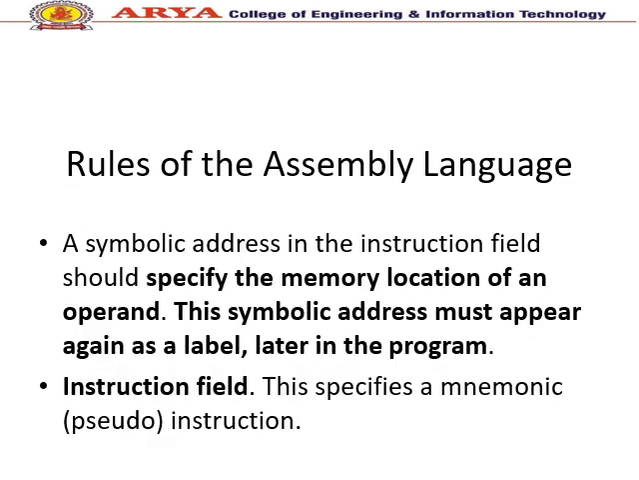Rules of the assembly language. A symbolic address in the instruction field should specify the memory location of an operand. This symbolic address must appear again as a label later in the program. The instruction field specifies a mnemonic instruction.